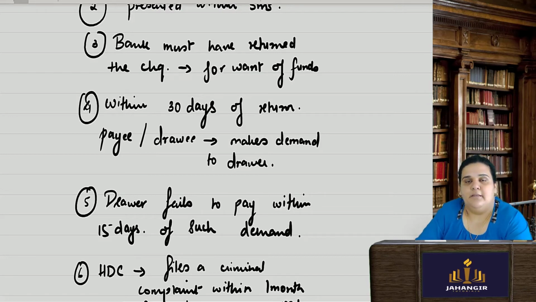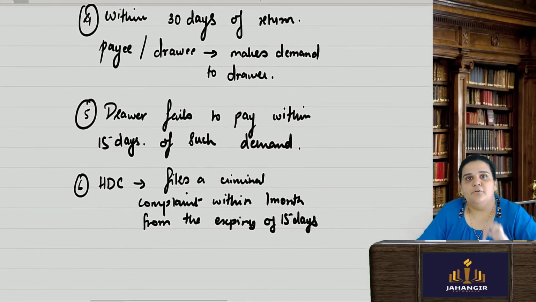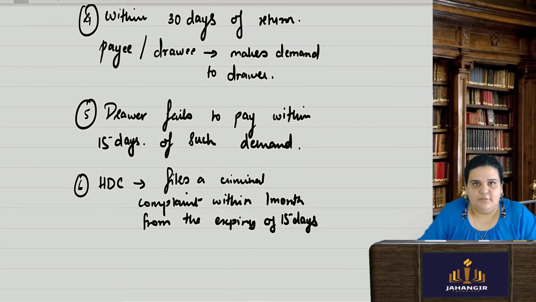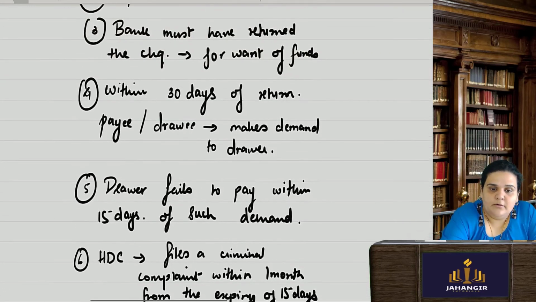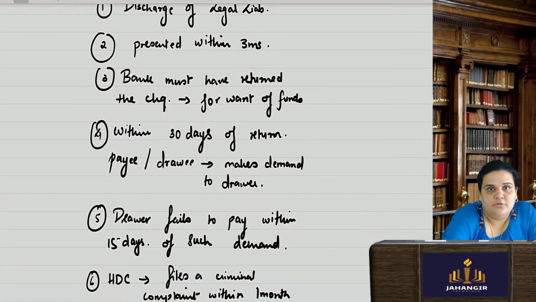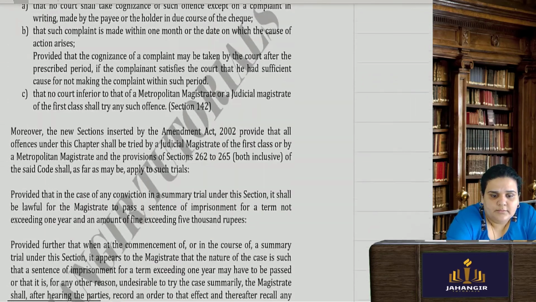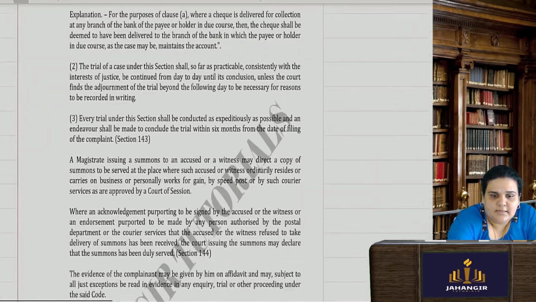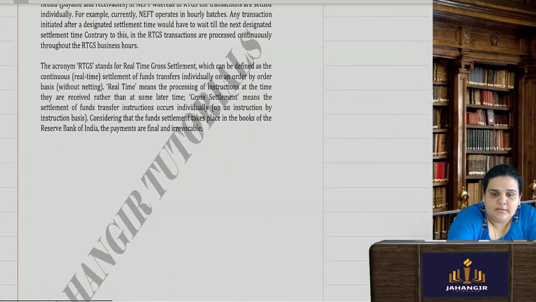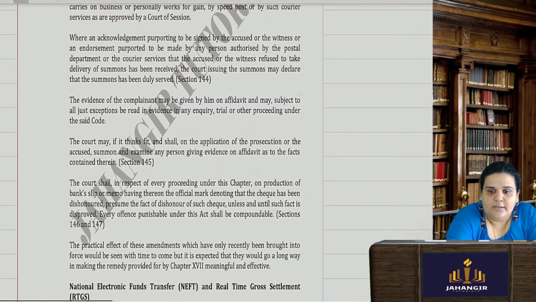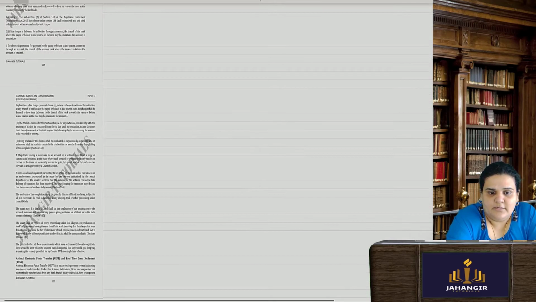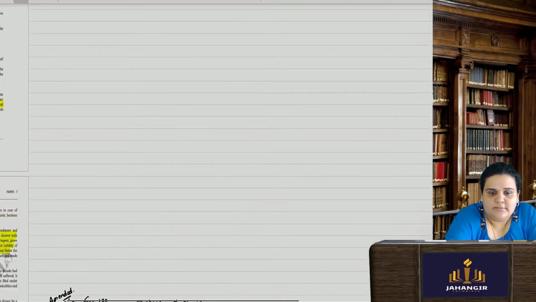Then I wait for 15 days. I give the drawer a time of 15 days. If the drawer fails to make the payment after this second warning, then I file a criminal complaint within 1 month from the expiry of 15 days. Only then the court will help me out with the particular remedy in case of dishonor of check. This is the entire procedure they have given, where the case is taken before the magistrate. Now I am left with one small topic.